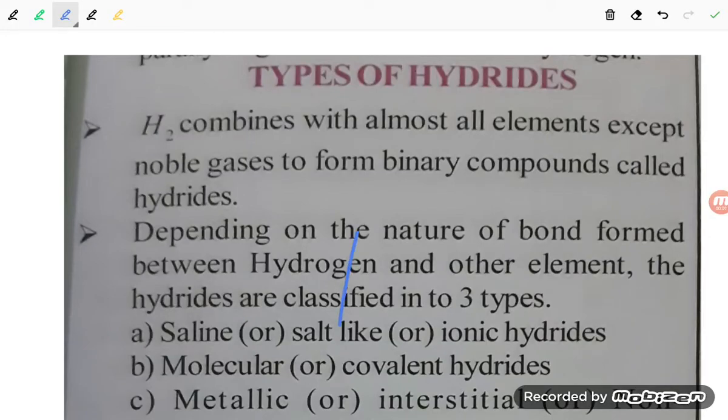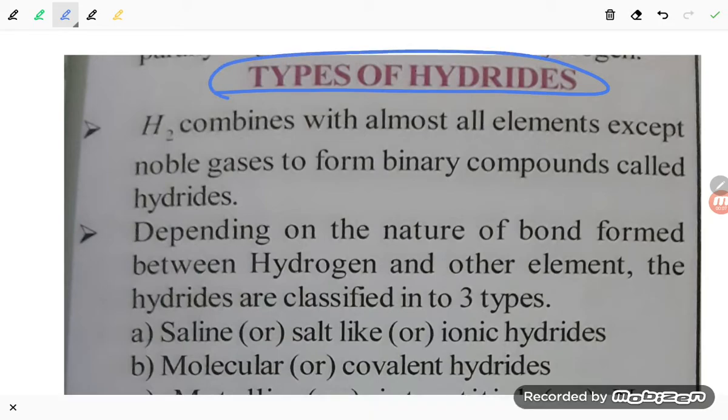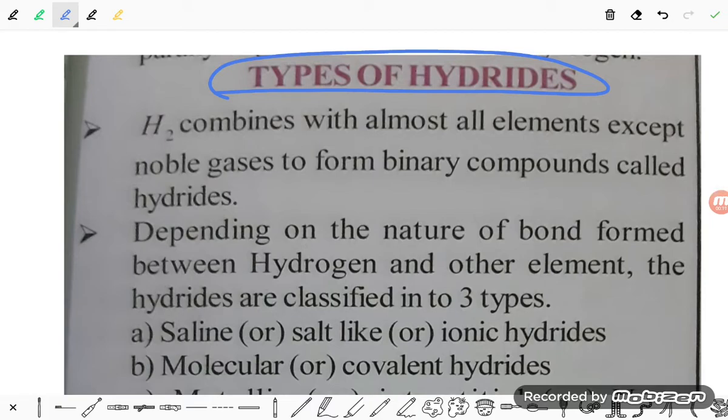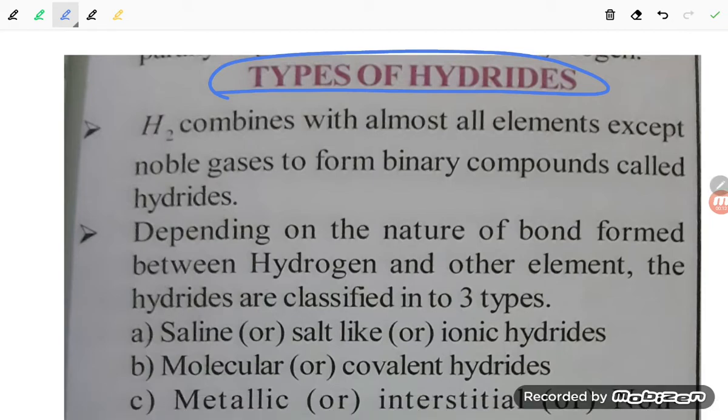Let us try to understand the hydrides and their types. So first of all, we have to understand hydrides. When a metal reacts with hydrogen, it forms a hydride, student, a metal hydride. And when you talk about the types of hydride, they can form many types of hydride like covalent hydride, metallic hydride, and ionic hydride or interstitial hydride.